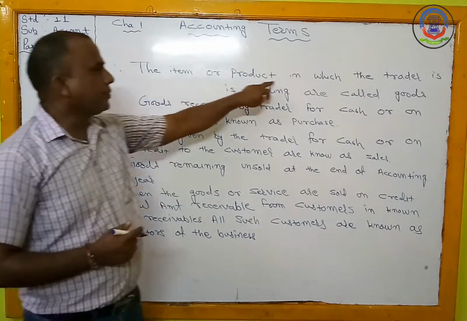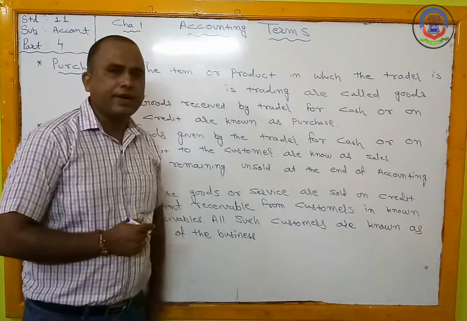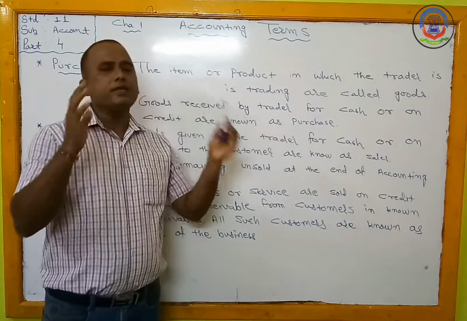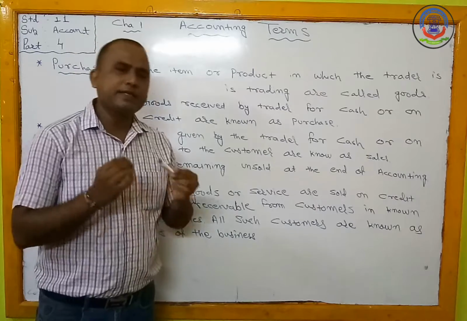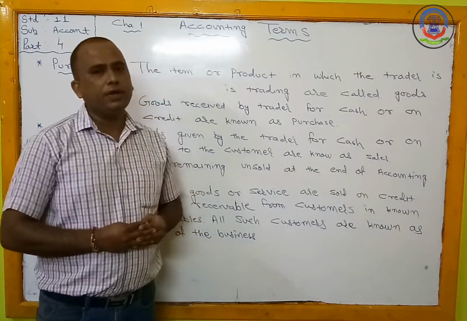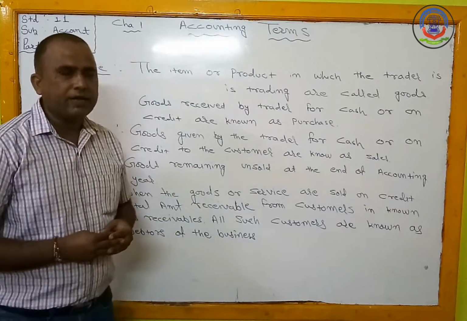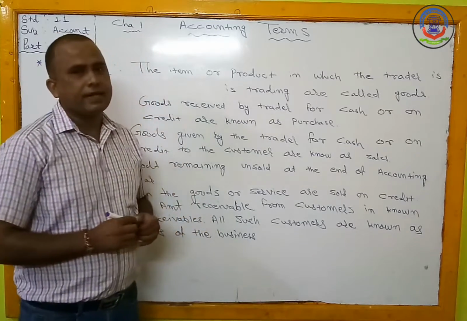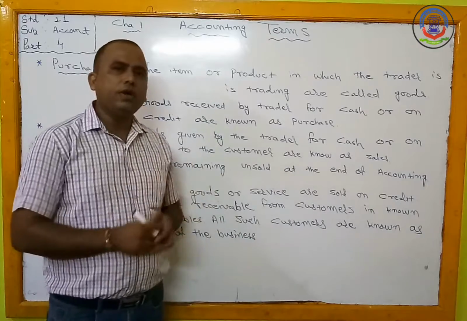The item or the product in which the trader is trading, like for the stationery shopkeeper, the entire stationery stock is considered as goods for him. Like for the medical storekeeper, the entire medicine is considered as goods for him.